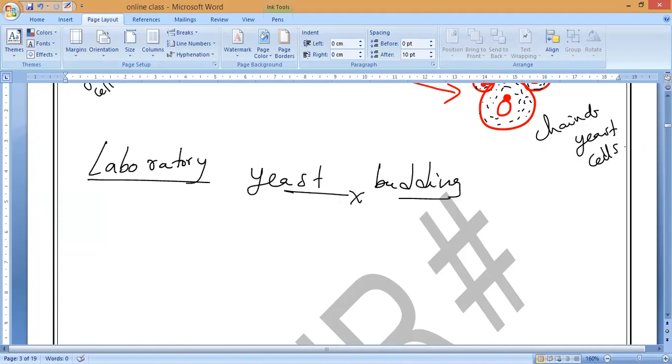So observe here, first of all we have to take 100 ml of water in a conical flask. You all know the conical flask. A conical flask will be like this. Have you noticed it in our laboratory? This is what we call a conical flask.